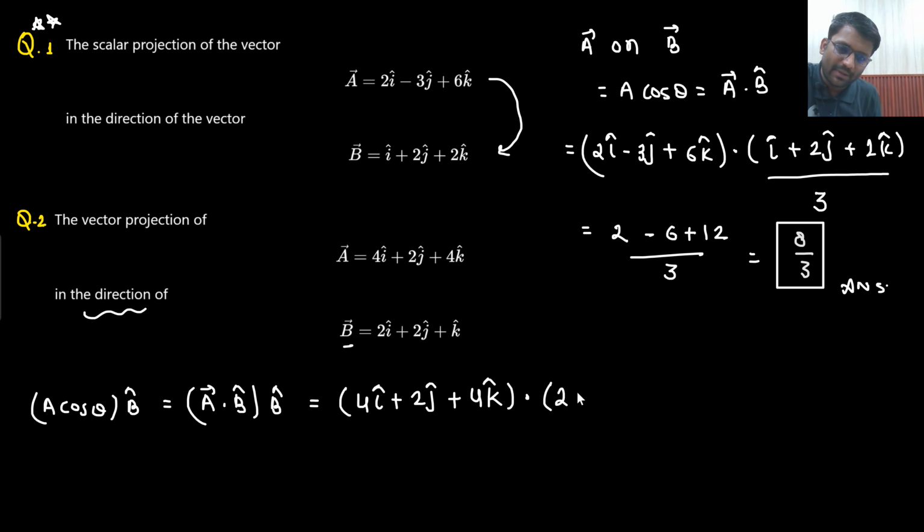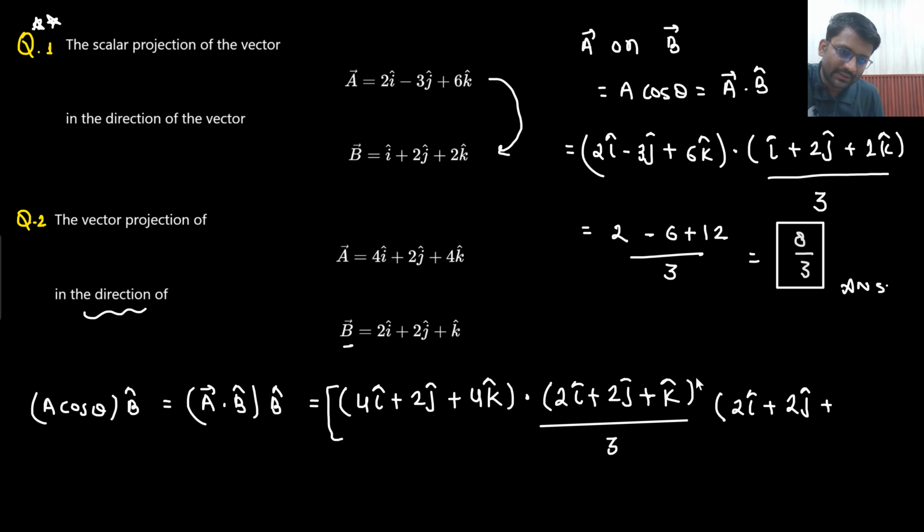What is b cap? 2i cap plus 2j cap plus k cap divided by 3. In the direction, what is the direction? Basically you are doing the dot product between these two guys. The result of the dot product is a scalar quantity, and then this is the direction. What is the direction? Direction is 2i cap plus 2j cap plus k cap divided by 3.